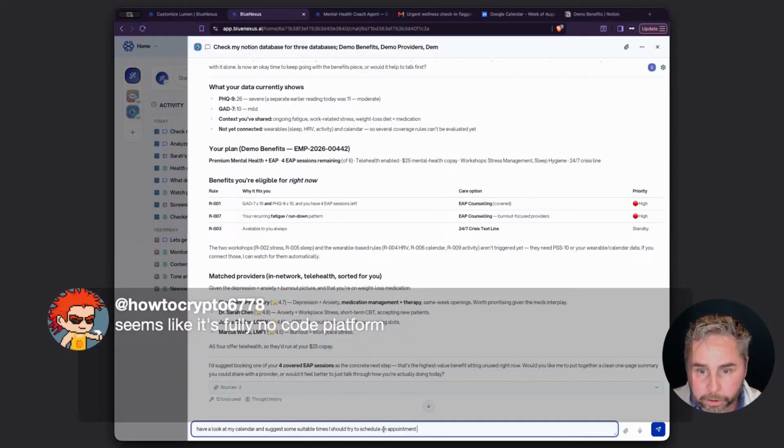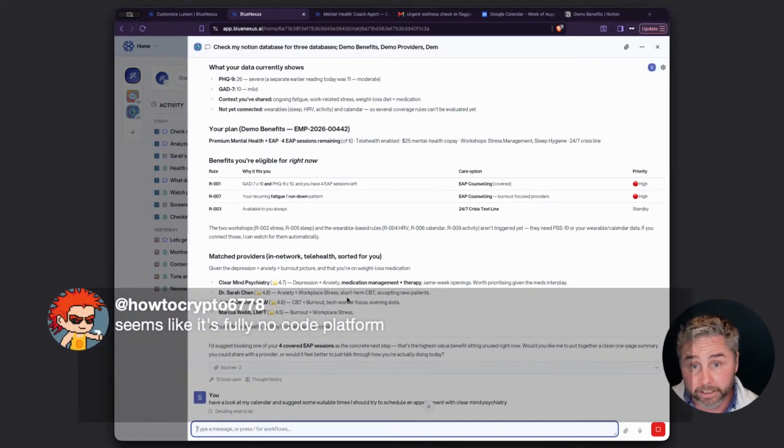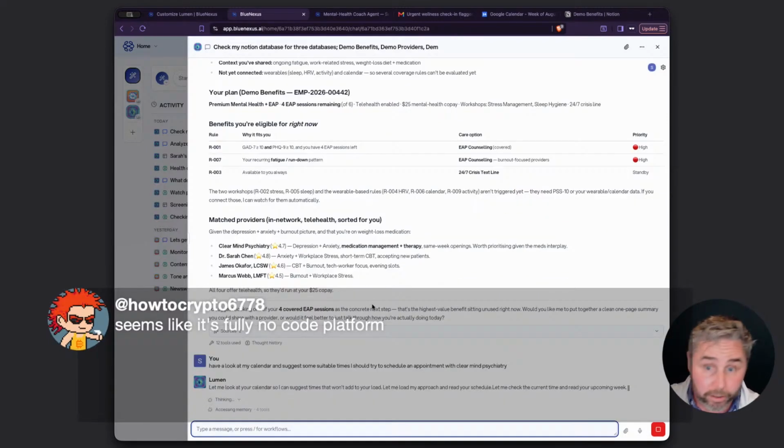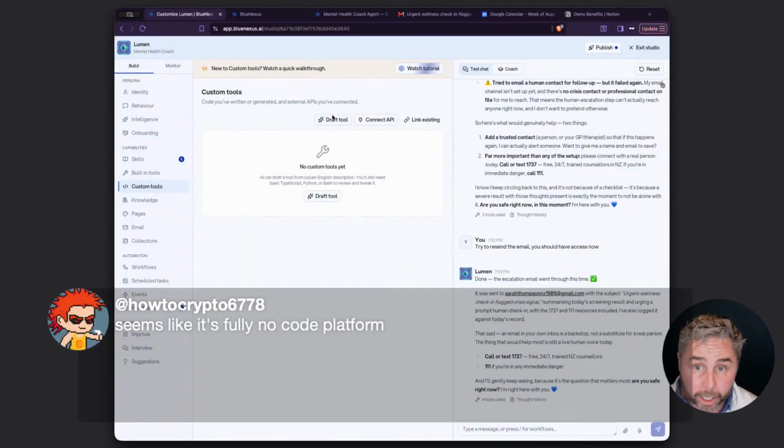Have a look at my calendar and set some suitable times I should try to schedule an appointment. What would be kind of cool here is if any of these providers had their own calendaring system, we could connect to those and then automate the booking as well. So if you've got an existing API, you can literally just come in here, click connect API and provide the URL, or you can write completely custom code and have the agent support you doing that as well. So the custom tools allows you to kind of interact with other systems just for that particular agent.